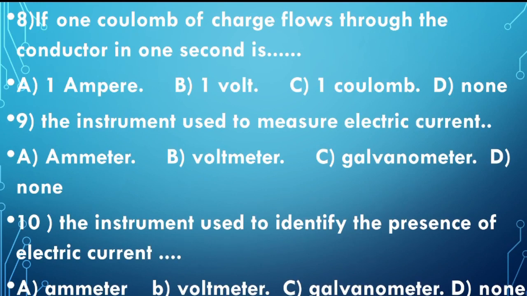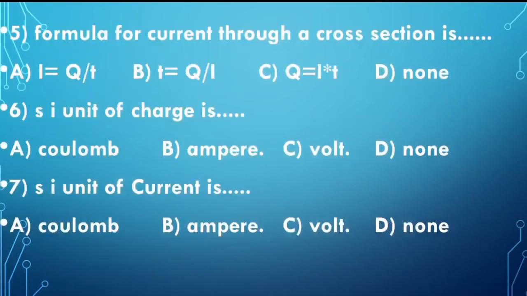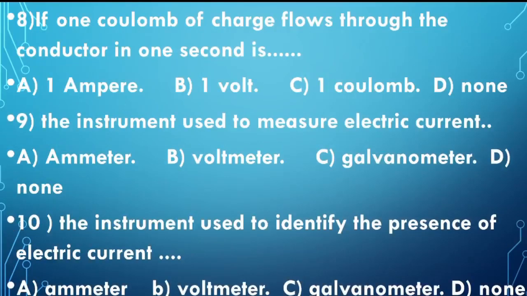If 1 coulomb of charge flows through the conductor in 1 second, that is your question. I'll say first the options. The options are 1 ampere, 1 volt, 1 coulomb, or none. So therefore, the answer is 1 ampere.